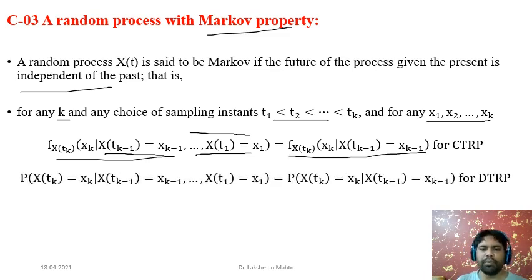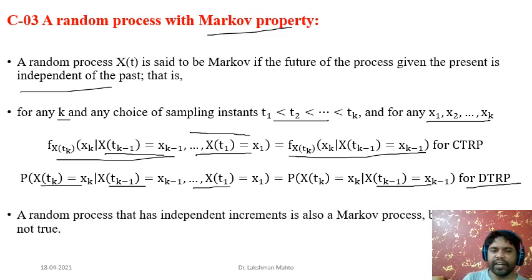And for discrete time, how do we define it? Discrete time we directly define through the probability mass function, or simply through probability. That means we don't bother about history. So in this conditional probability, if you are trying to calculate the probability at future time tk, this is the probability at future time tk, and this is the present time. So it is totally independent of history; it depends only upon the present. So this is for a discrete time random process.